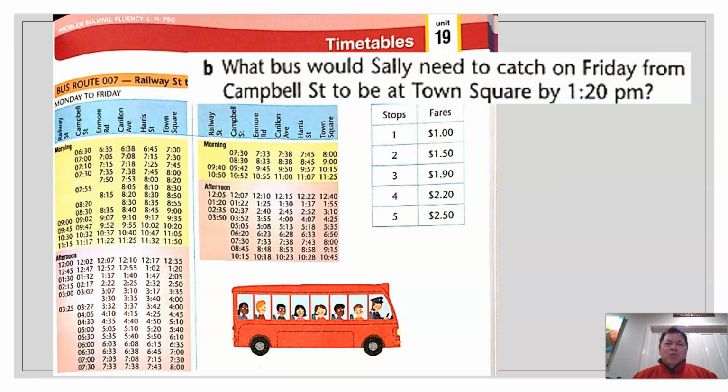Next one. What bus would Sally need to catch on Friday? Friday is still the weekday, from Campbell Street to be at Town Square by 1:20. So look at the afternoon chart, 1:20. What time must she catch the bus? Oh, sorry, from Campbell Street. Campbell Street will be at 12:47 in order to reach Town Square at 1:20 p.m. That's the answer.